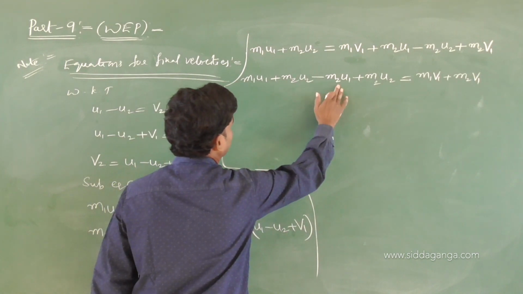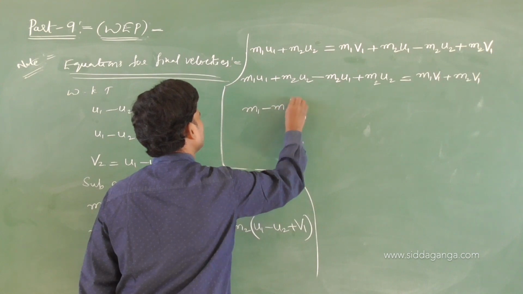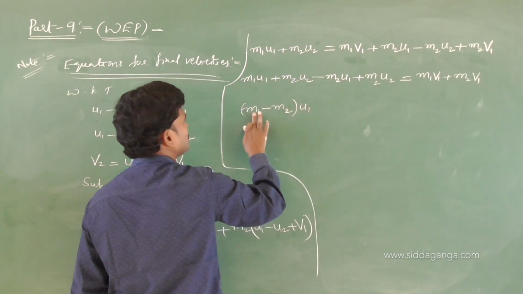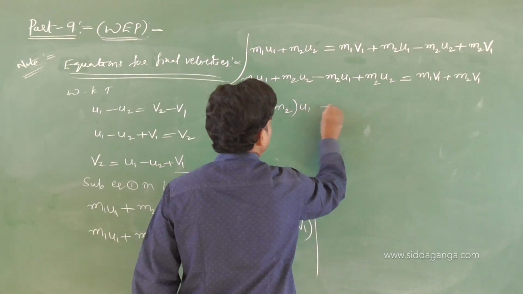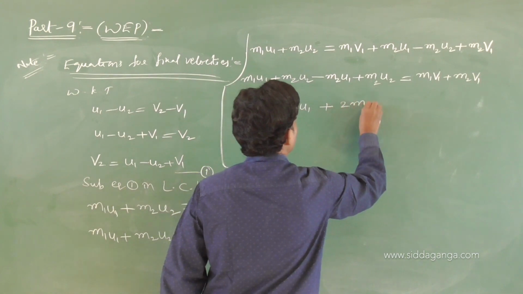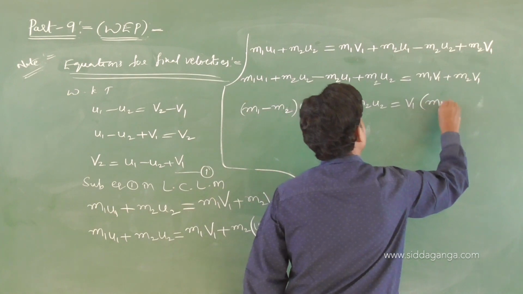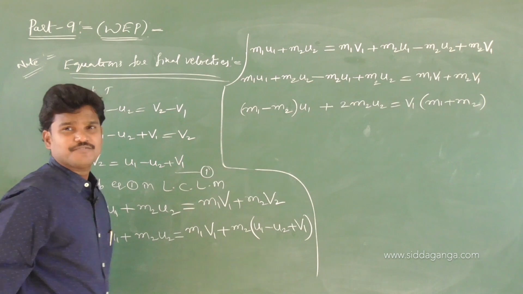m1 u1 minus m2 u1, take u1 common: m1 minus m2 times u1. Then m2 u2 and m2 u2, that is 2 m2 u2. Take v1 common, m1 plus m2 to the left.